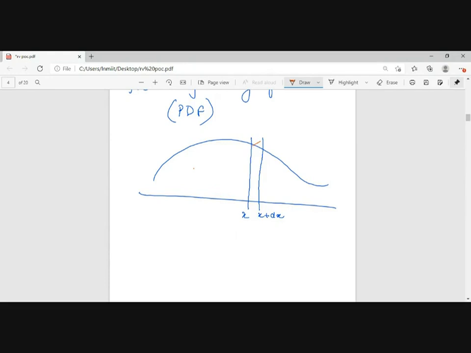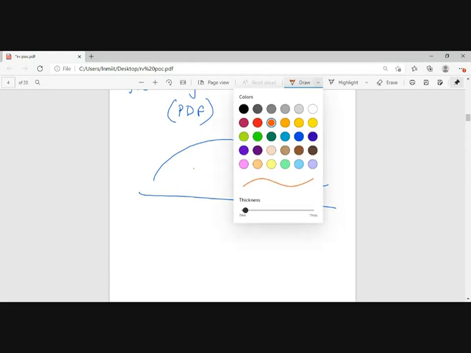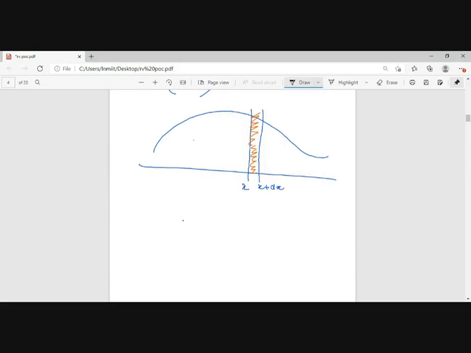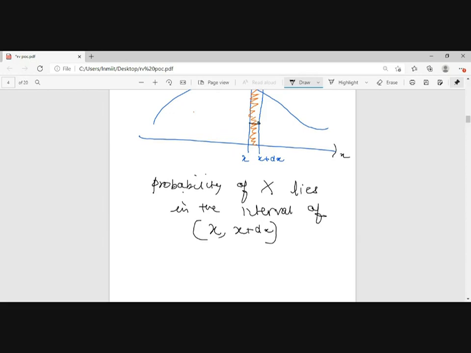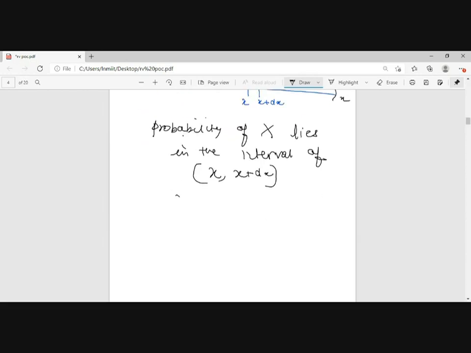If this is a graph of x and fx of x, then the probability of the random variable X lying in the interval x comma x plus dx will be equal to the probability density function fx of x into dx.